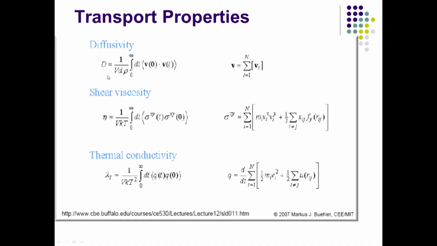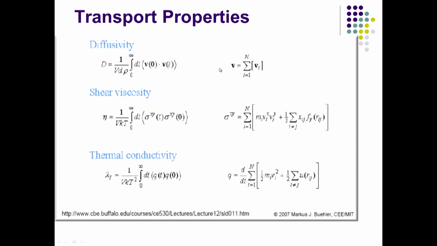So, the great advantage, as you see on this particular slide, is that there are continuum equations for it, but we can also convert that into a discrete simulation based on the time trajectory. So, diffusivity is given in terms of 1 over volume, the density, and the integration from 0 to infinity of the velocity autocorrelation, from velocity at 0 to velocity at time t.